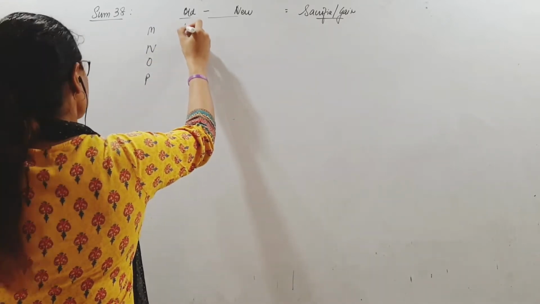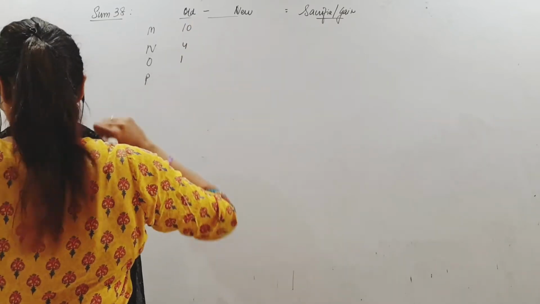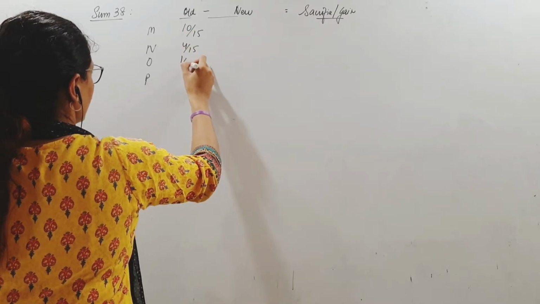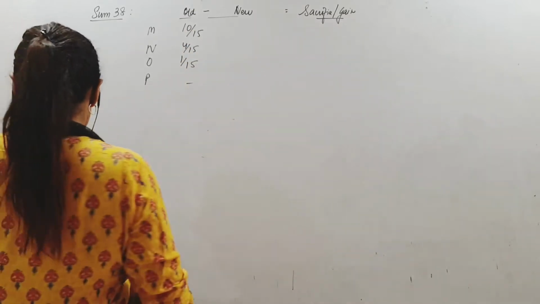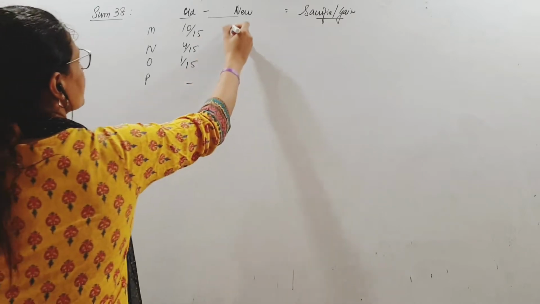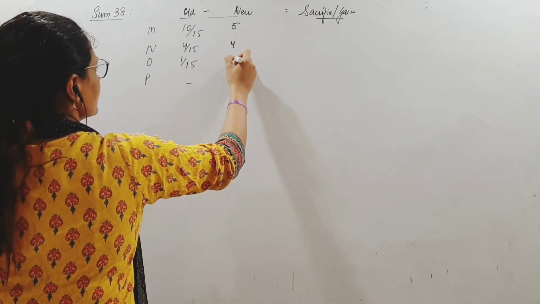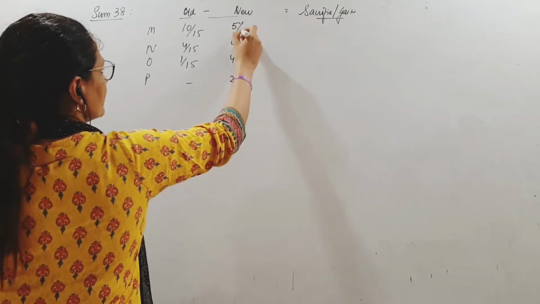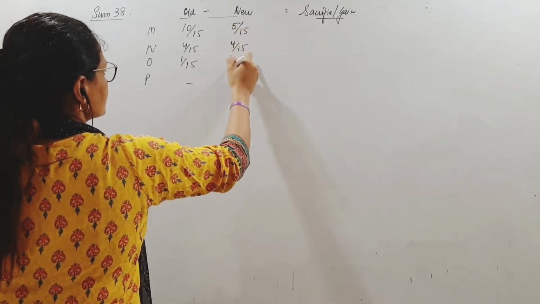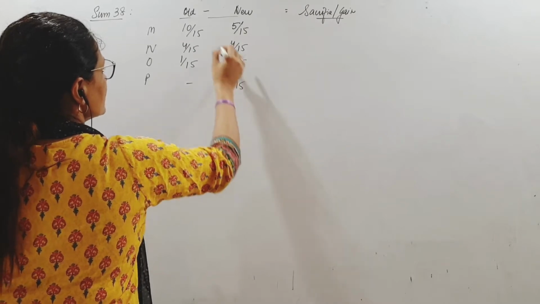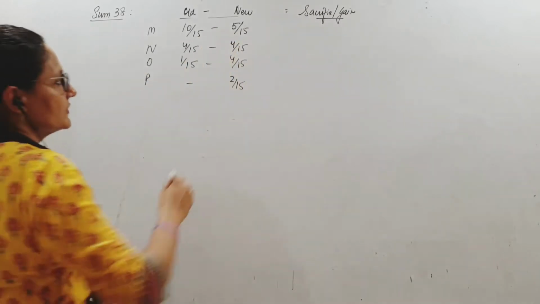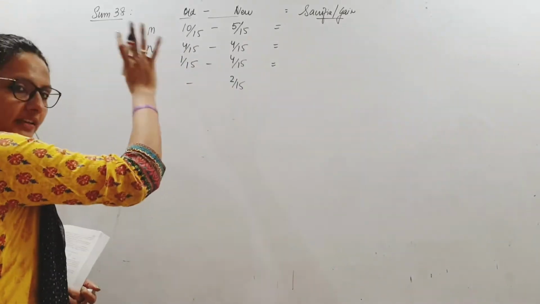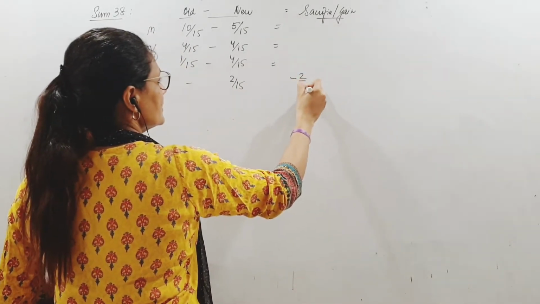Old ratio was 10:4:1, meaning 10/15, 4/15, 1/15. Then the new ratio was 5:4:2, which is 5/15, 4/15, 6/15, again totaling 15. So this is the new ratio. Let us subtract and find out who all are gaining. Now this person, the new partner, is always gaining. So this is his gain.